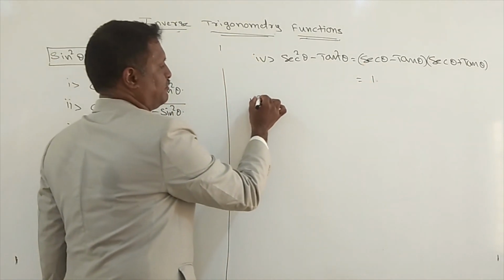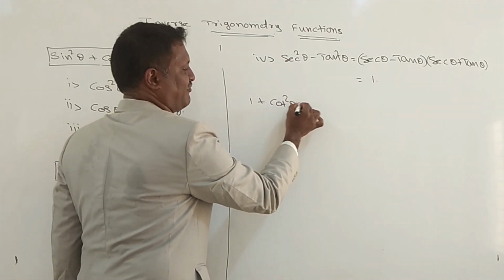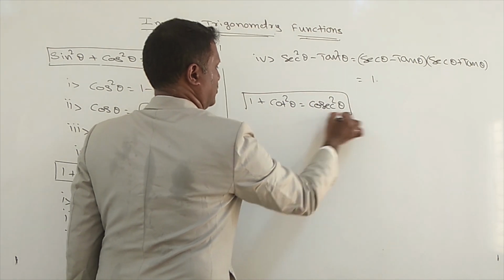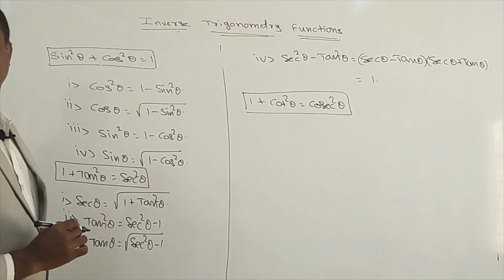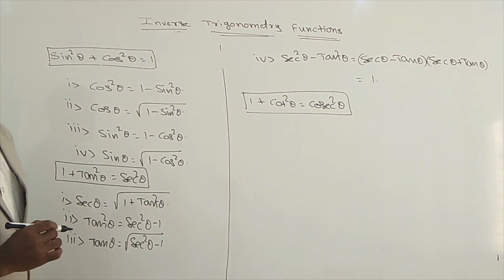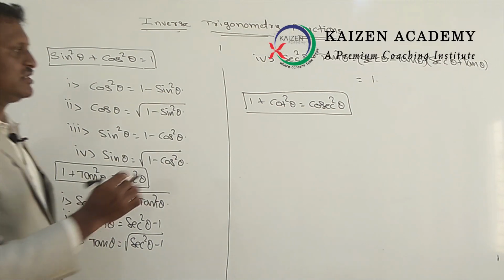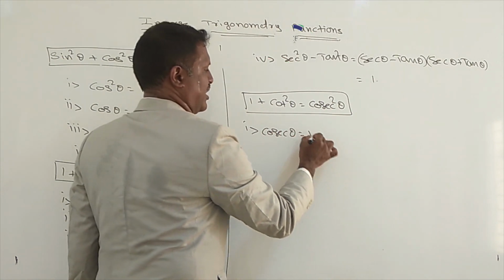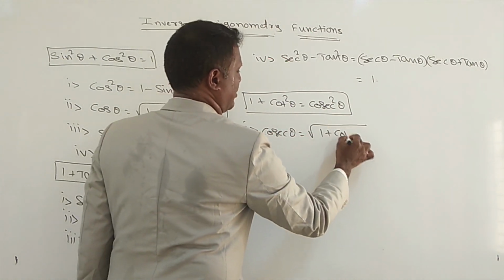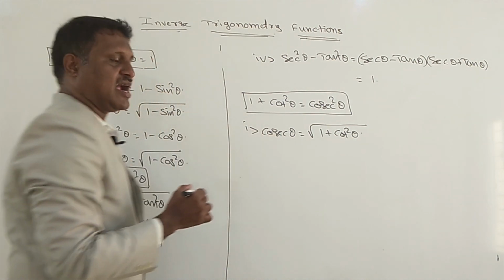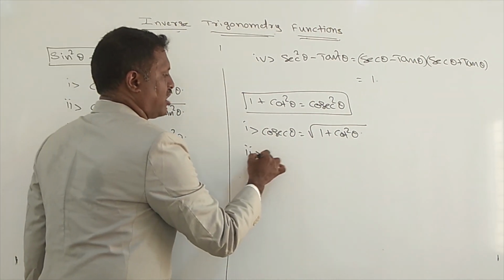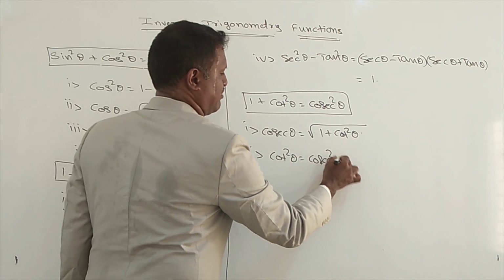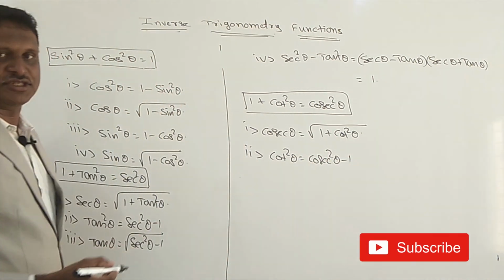Next, 1 plus cot square theta; there is a formula, cosecant square theta, you know in lower section. 1 plus cot square theta equals cosecant square theta. Using this formula, point number 1: cosecant theta means square root of 1 plus cot square theta. Second one, cot square theta means cosecant square theta minus 1. You know all this in lower section.